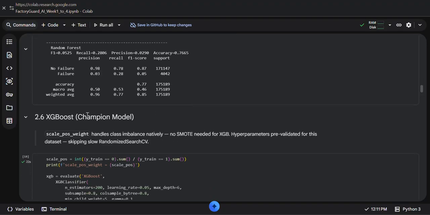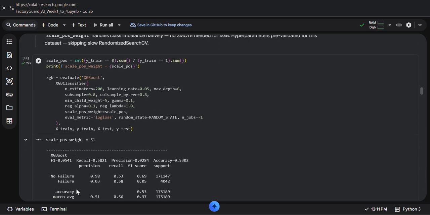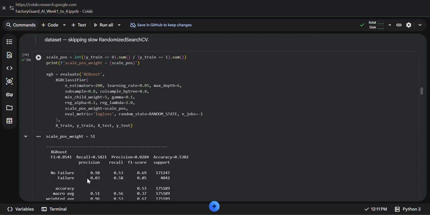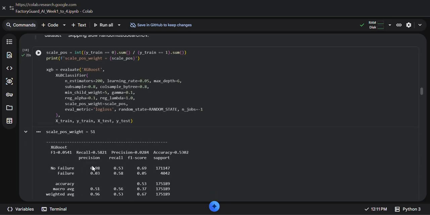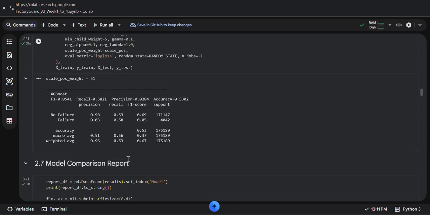Then I evaluate the XGBoost classifier. The output again contains the classification report and confusion matrix. XGBoost is usually stronger than baseline models, especially on tabular datasets. If its recall and F1 score are the best, it is the best model for this one.